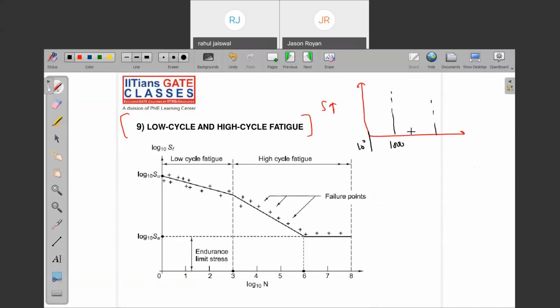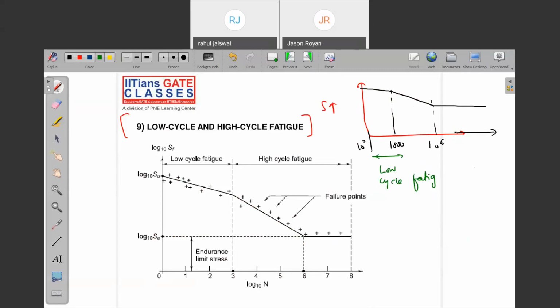And see, things are very simple. The subject is very easy. You need to understand it thoroughly. Here it is 10 to the power 6 cycles. So what is happening? There was a reduction in the stress, and then a further reduction, something like this. Whenever I make use of a component for less than or equal to 1000 cycles, we call it low cycle fatigue.